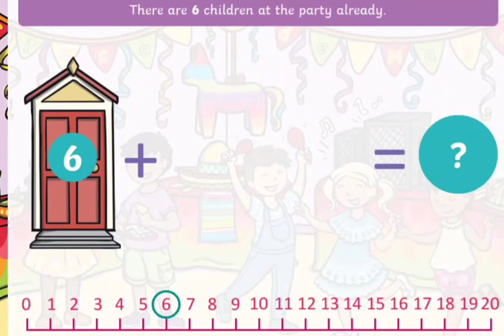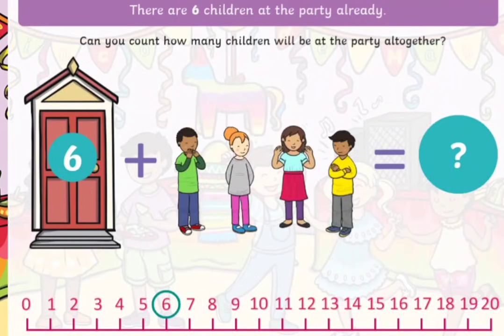There are 6 children at the party already, and then we will add 4 children. Can you count how many children will be at the party together? So we will count after 6, 4 numbers. 6, 7, 8, 9, 10. So we will have 10 children.